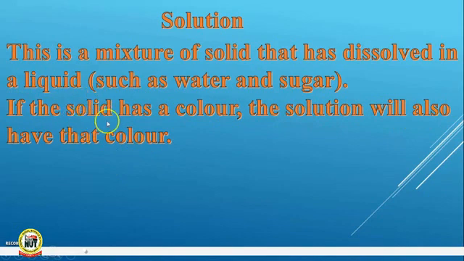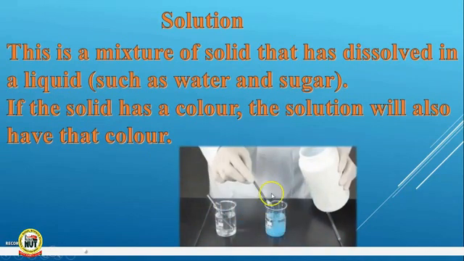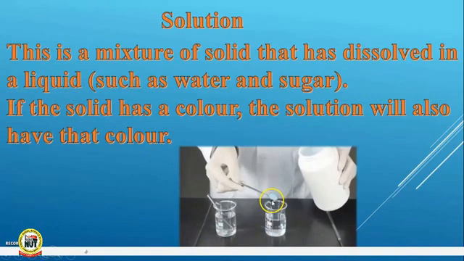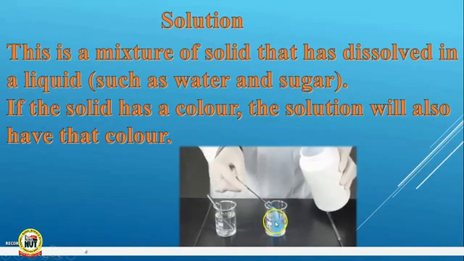If the solid you have used has a color, let's say the sugar or the salt has a color, the salt solution or the sugar solution will as well have a color. For example, look at this now. You can see this, the solid being mixed into the water as liquid has a color, and that is why the solution is having a color. You can see a bluish color there once the solid is poured into the liquid. That's what we're saying.